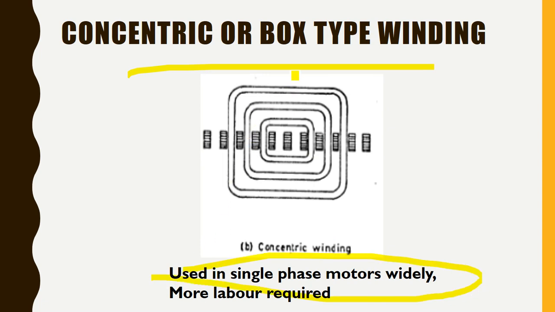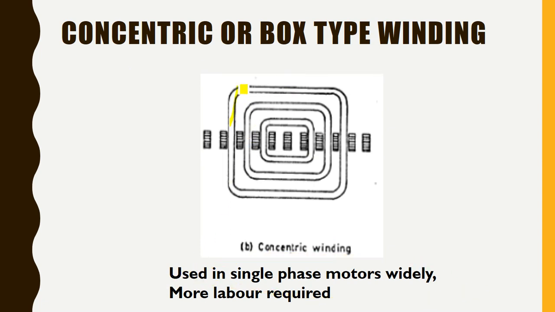You can see this is the winding. One set of coil, it is having maximum coil span. The middle coil is having lesser coil span, and the innermost coil is having the least coil span, and all the coils are having the same center. The multiple coils having the same center will be known as concentric winding, and this is more costly because a higher cost will be required. Anyway, for single phase motors, this type of winding is widely being used.